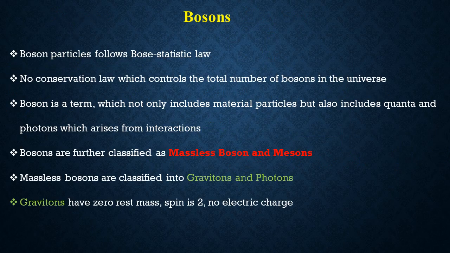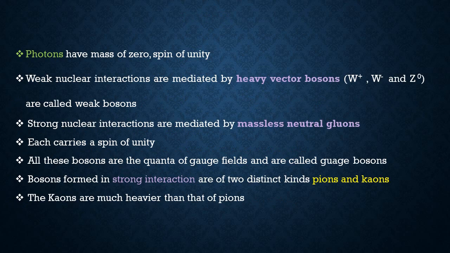The next one is the bosons. Boson particles follow Bose-Einstein statistics. There is no conservation law which controls the total number of bosons in the universe. Boson is a term which includes not only material properties but also quanta and photons which arise from the interactions. Bosons are further classified as massless bosons and mesons. Massless bosons are classified into gravitons and photons. Gravitons have zero rest mass and spin 2. Photons also have mass 0 and a spin of unity.